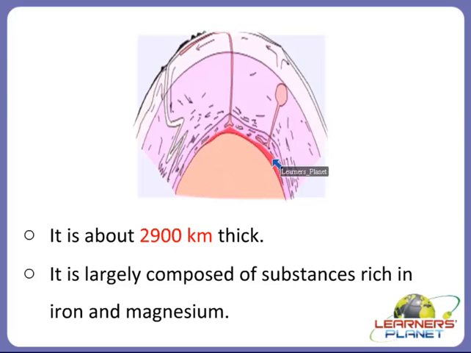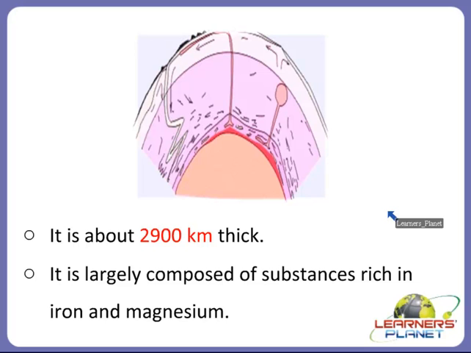Let us see one picture of the earth's mantle. Yes, this is our earth's mantle, right? It is about 2900 kilometers thick. It is largely composed of substances which are rich in iron and magnesium, both. So it contains a lot of iron and magnesium.